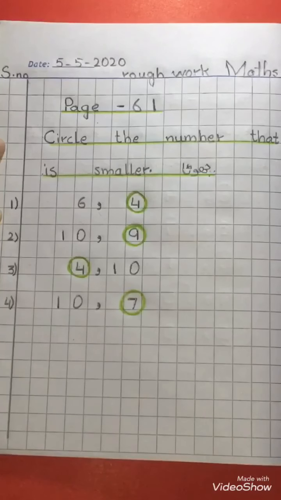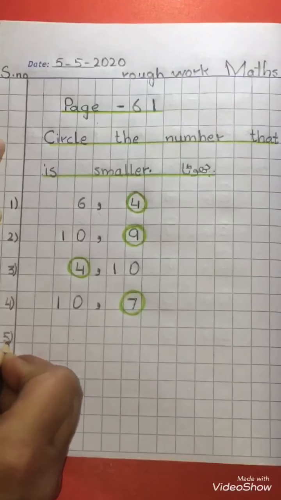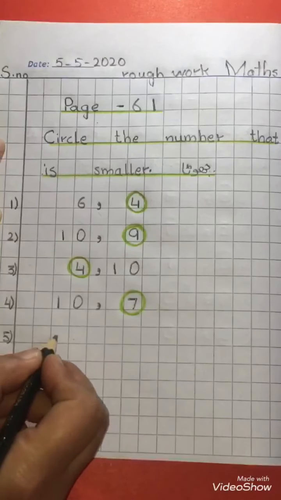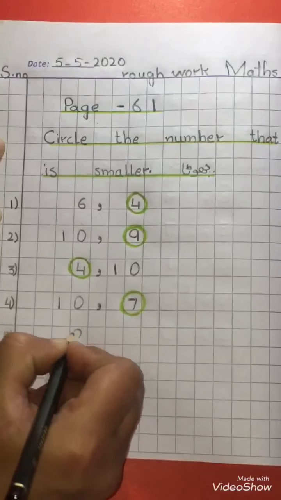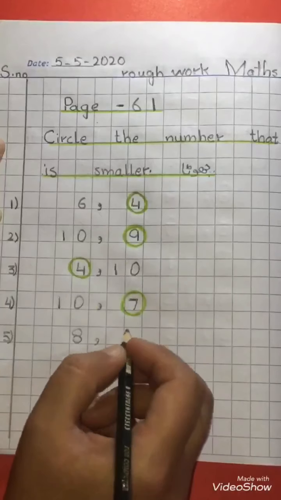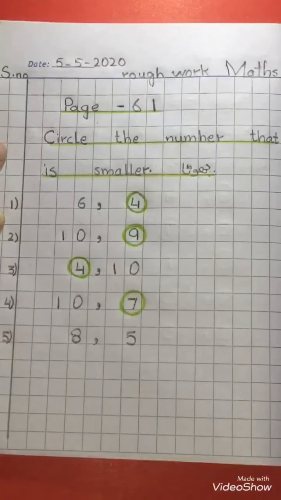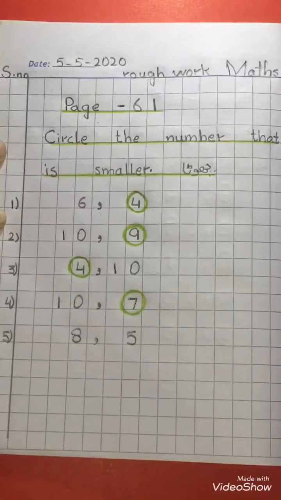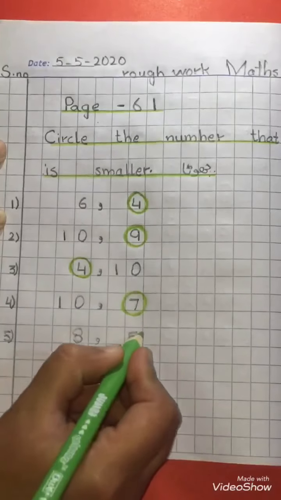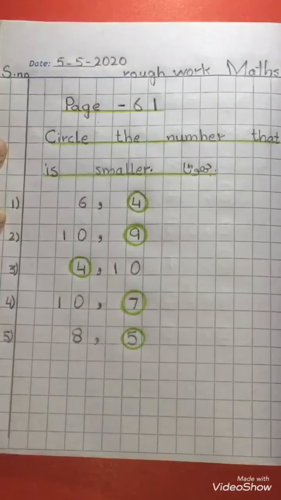Now we will write the next question. Question number 5. Leave 3 blocks and write number 8, comma. Leave 1 block and write number 5. Students, in number 8 and 5, which one is the smaller number? 5 is the smaller number. So we will encircle number 5 with the help of color like this.